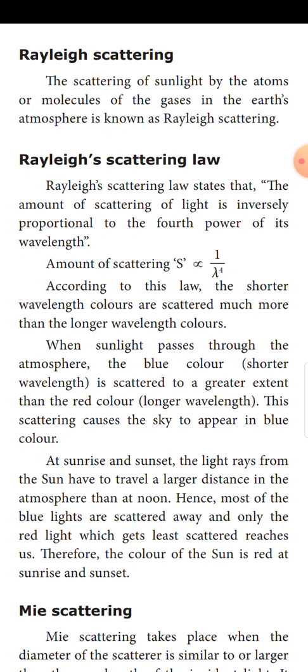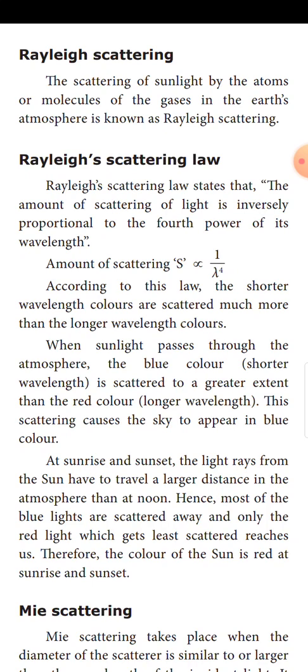Rayleigh scattering: the scattering of the sunlight by the atoms or molecules of the gases in the Earth's atmosphere is known as Rayleigh scattering. Rayleigh scattering law states that the amount of scattering of light is inversely proportional to the fourth power of its wavelength. That is, amount of scattering S is inversely proportional to lambda power 4.